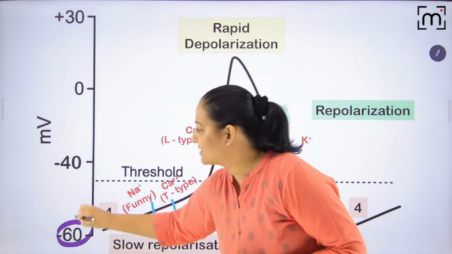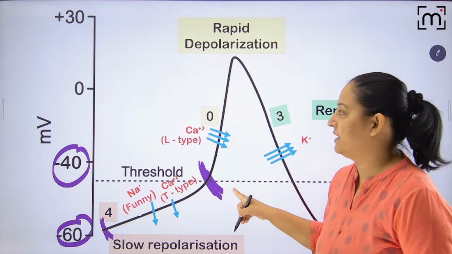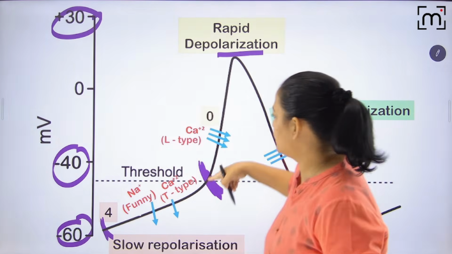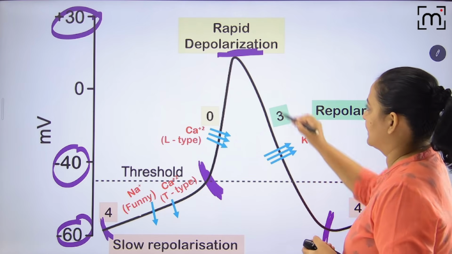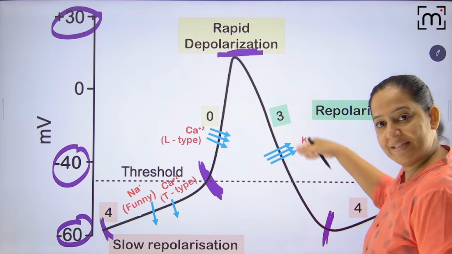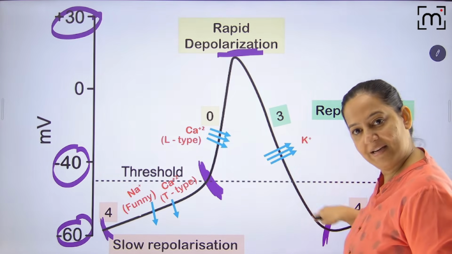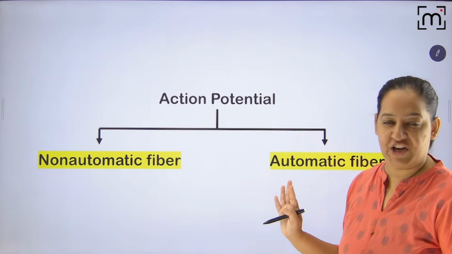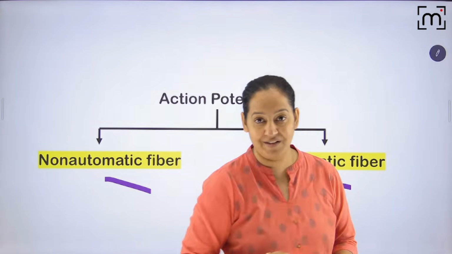Phase 4 starts from -60 to -40. Phase 0 is from -40 to plus 30. And phase 3 is from plus 30 to again -60. So this is phase 4, phase 0, with 1 and 2 absent, and this is phase 3, and this is again phase 4. It is continuing. Appreciate the ion channels in that. So we are done with the action potential here and the action potential here. Yes or no? We are done or not?